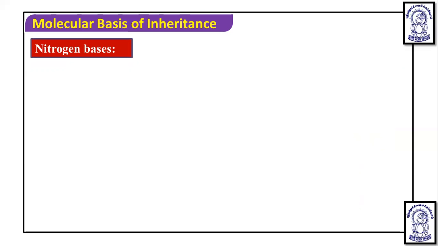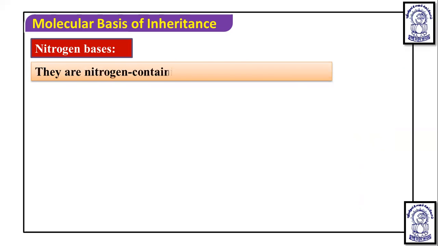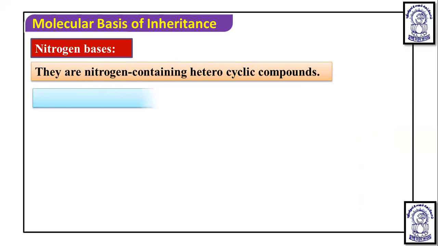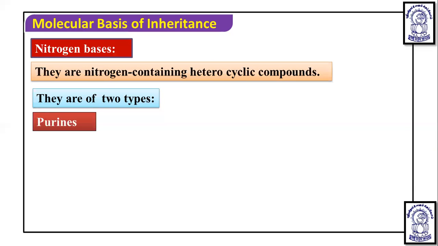Now, apart from this, in a nucleoside you will see the presence of a nitrogenous base. Nitrogenous bases are nitrogen-containing heterocyclic compounds. Why are they known as nitrogenous bases? Because they have nitrogen in their cyclic compound, and they are of two types, purine and pyrimidine.